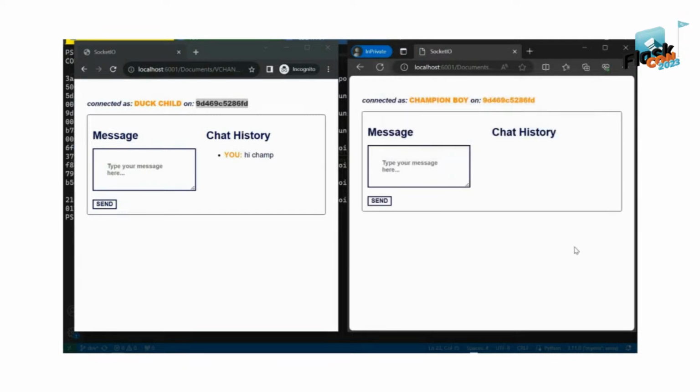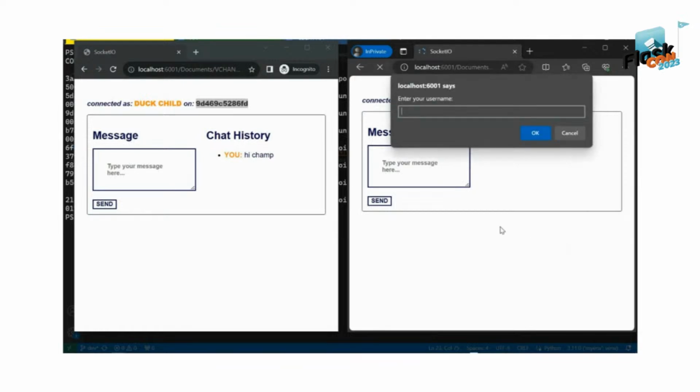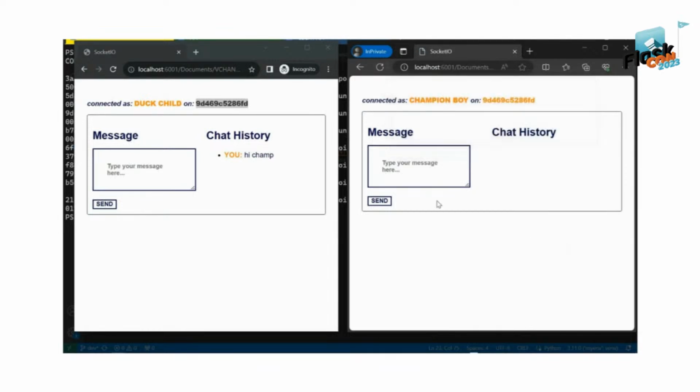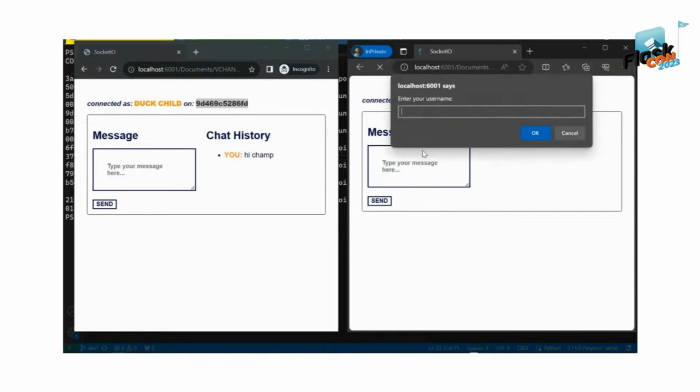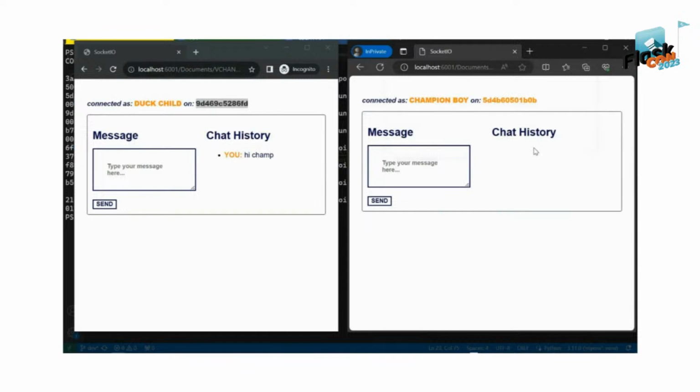Oh, same server. Right. So as you see now, our second client is connected to a different instance to the first client, right? This is the address of the second server or instance, and this is another one.